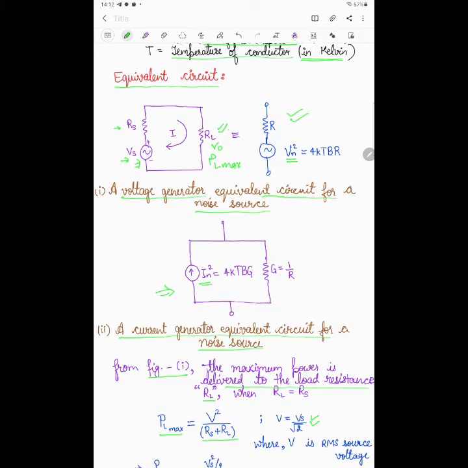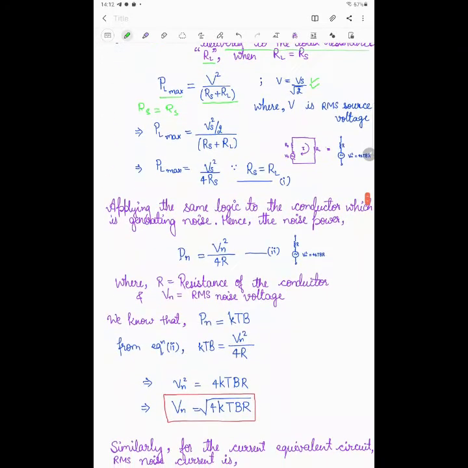When the maximum power will be across RL, what will be the condition? We know from the maximum power transfer theorem that power can be transferred across the load when source resistance is equal to load resistance. It means when Rs is equal to RL, then maximum power can be transferred across the load from the source. So let's solve further.